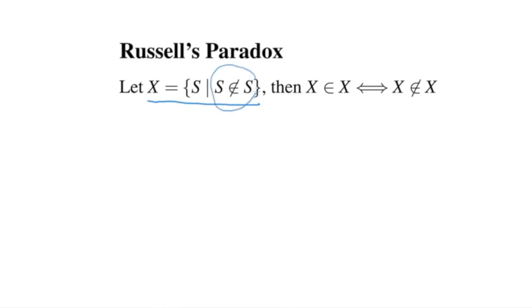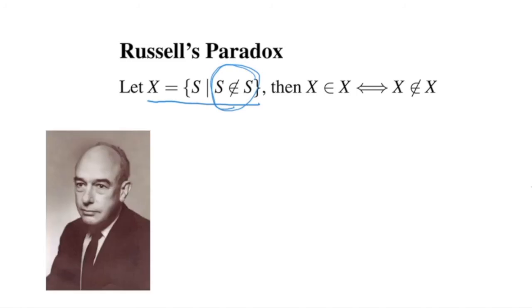It says we cannot write an expression of the form S is a member or S is not a member of S. So this solution comes from the philosopher Quine. So this is Quine. And it's a theory of types, or type theory. Now, if you have ever studied any kind of computer science, any kind of software engineering or programming, you will most likely be familiar with some version of type theory.